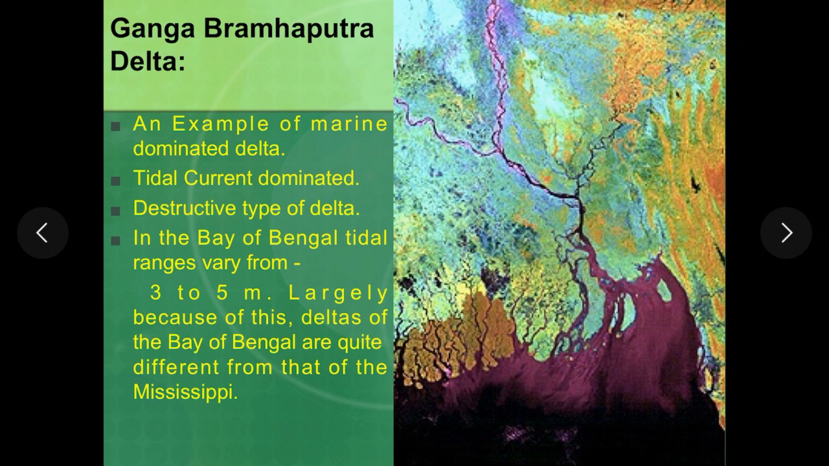That is the reason the sediments which are deposited by the rivers get redistributed or eroded by the tides, and therefore it is a tide dominated or marine dominated or destructive delta. The sediments are getting eroded, redistributed.